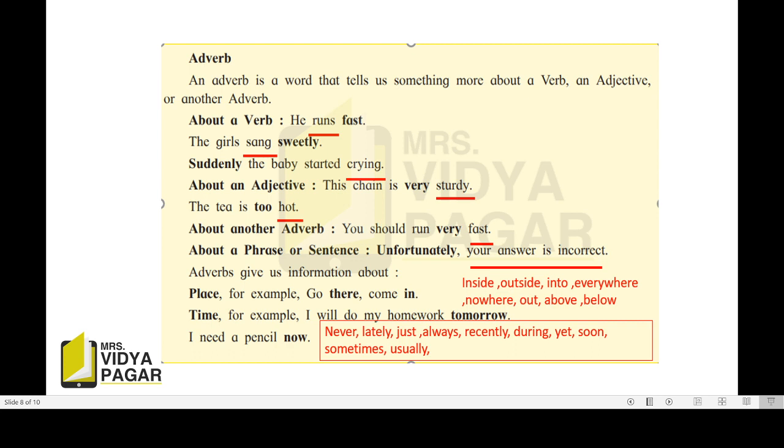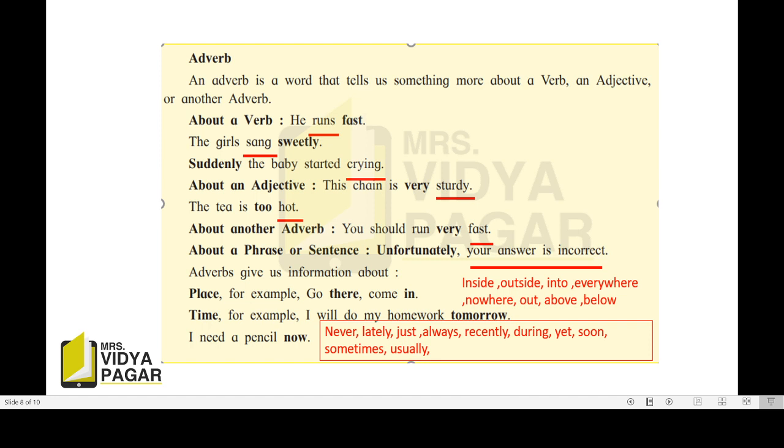Now next, about another adverb. Here an adverb tells us about another adverb. You should run very fast. Here fast is already an adverb, and very is also an adverb. Here very is telling us about the adverb. So here an adverb tells us more about an adverb. Now about a phrase or a sentence. Look here. Unfortunately, your answer is correct. Here, your answer is correct is a sentence, and unfortunately is an adverb. Here the adverb is telling us about a sentence.